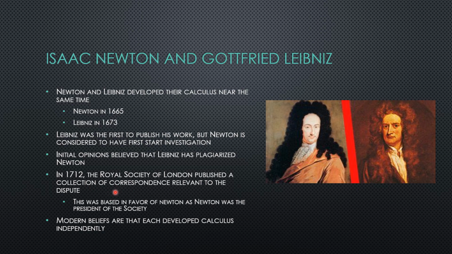They found in favor of Newton, that he was plagiarized. However, this is very murky territory, as Newton was the president of the society. So the society had all of his friends, his colleagues, his mentors that were in favor of him. However, as society moved forward, modern beliefs are that they each developed calculus independently, as we'll talk about in the next slide.